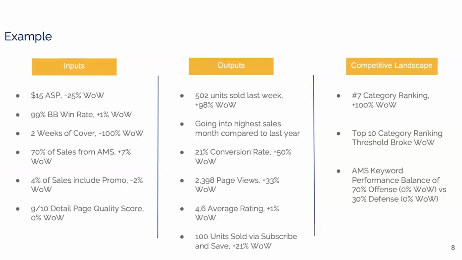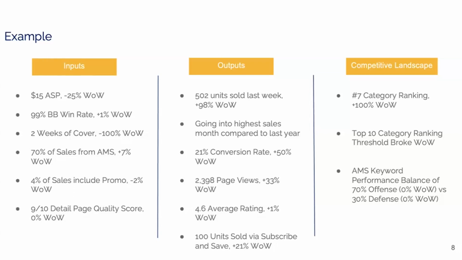Some examples here, just to highlight how it can be complicated. This is the exact same data points we had before, but real life examples of a current client, from I think 30 days ago when we pulled this data. That was their actual real data in a week over week analysis. In the input data, their ASP, their Amazon selling price, was $15, which was actually down 25% from the week prior. So it looks like we got sharper on pricing. Our buy box win rate was pretty much flat, and we were winning almost all of the buy box on Amazon, a 99% win rate.